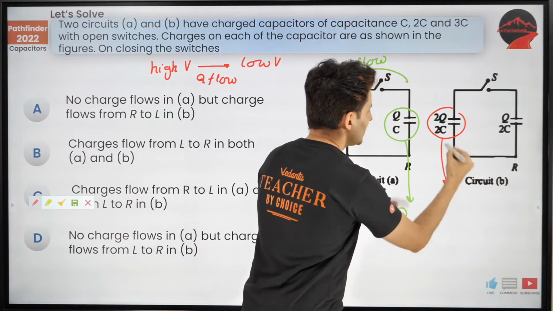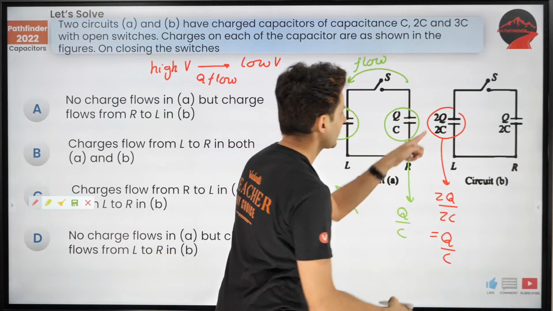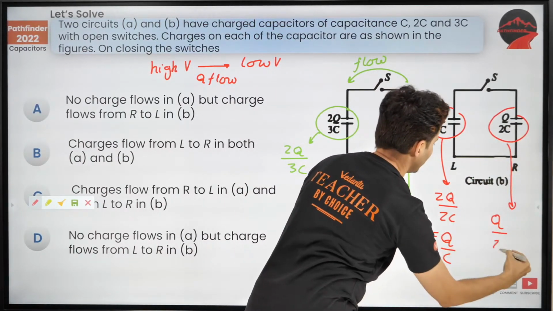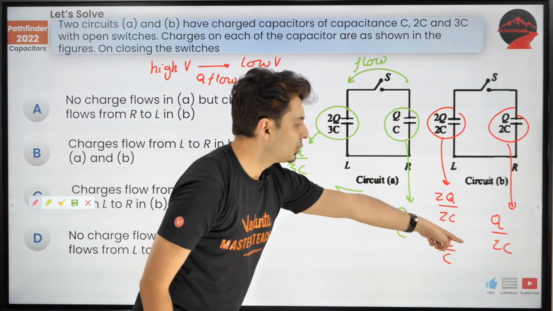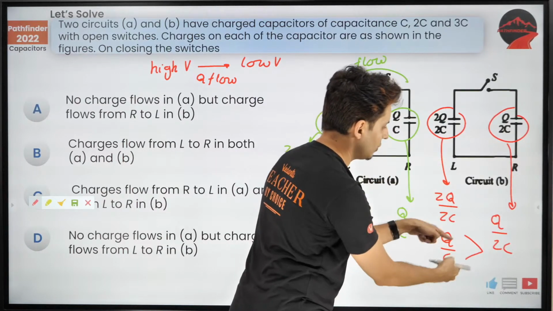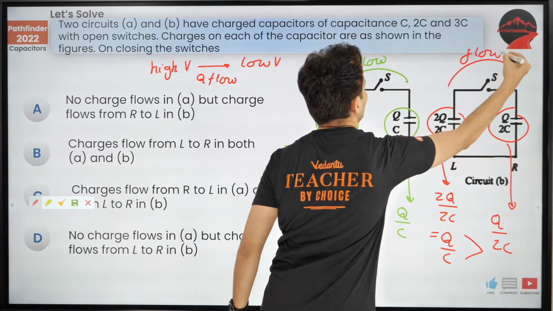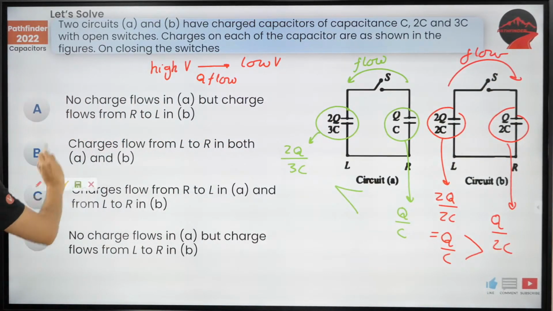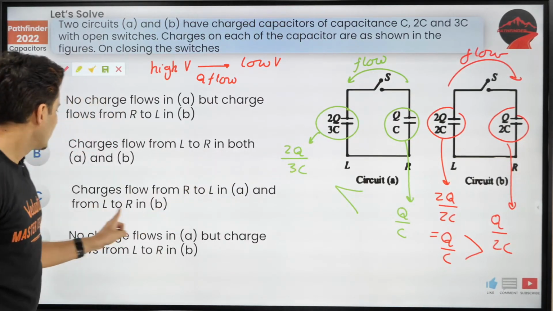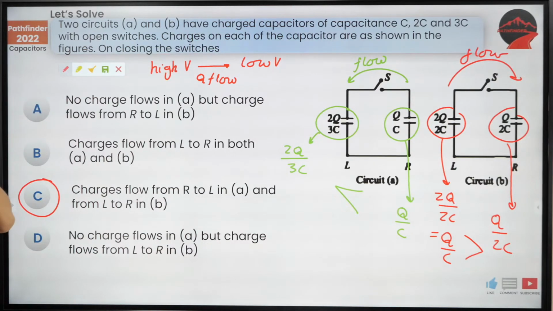So this one, charge by capacitance, which is just Q by C. Similarly for this guy, Q by capacitance 2C. Out of Q by C and Q by 2C, who is more? Obviously this guy is more. Potential of this is more than the potential of that. So high to low, this is how the flow is going to happen. Which of them is the correct answer? Charge flows from right to left in A. Charge flows from left to right in B. So obviously answer C is correct.